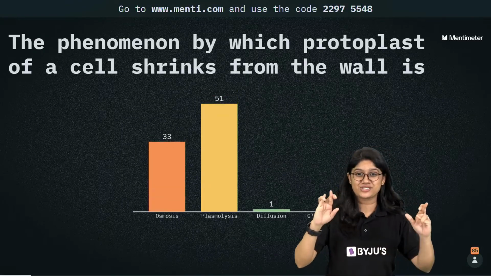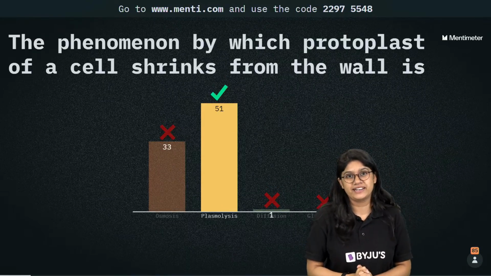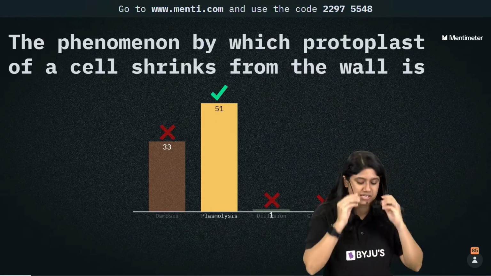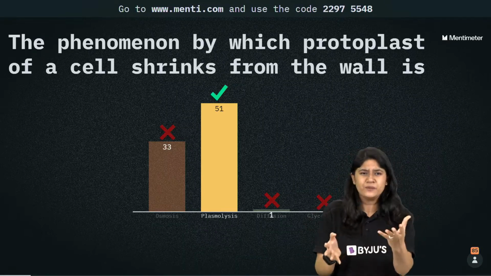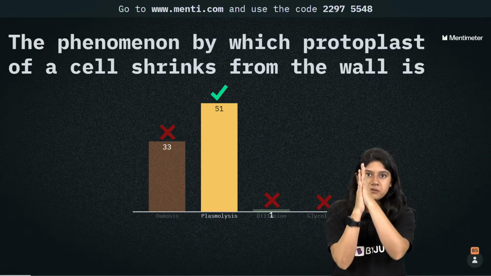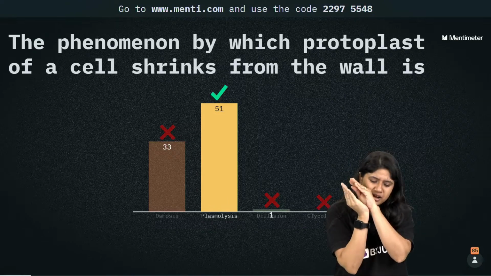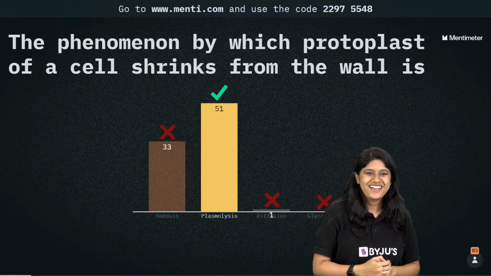Yes, keeping my fingers crossed, I hope that all of you have answered it correct. 51 of you have voted for the correct answer, and the correct answer is plasmolysis. I know that I'll not be explaining in detail, but we know what plasmolysis is. Plasma membrane, right? And what happens is it just comes a little bit away. That is plasmolysis. Very good.